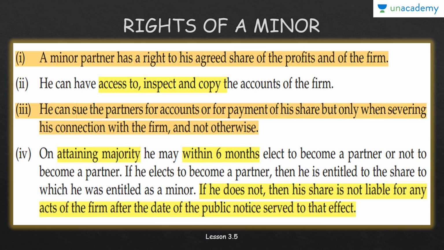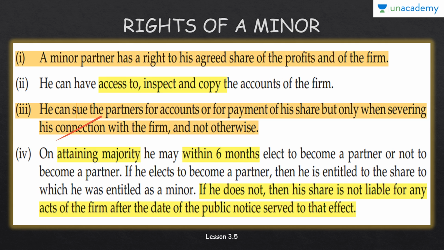Okay, now moving further, we have the rights of a minor. Now what are the rights? So the first right is he has the right to share the agreed upon profits. Obviously, as he is a beneficiary, he will have a right to share the profits. Another right is the right to access the books of account. He has the right to inspect and take copies of the books of accounts of the firm.